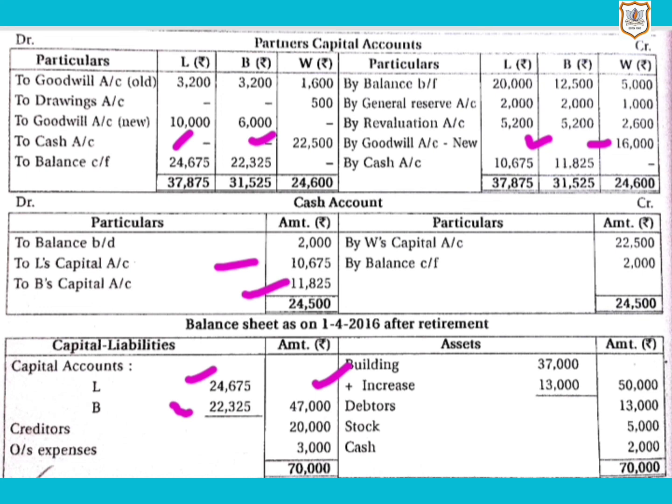And now we will close cash account, and we will find difference on credit side of cash account, that is 2,000, which will be recorded on asset side. Here it is cash 2,000, and here your balance sheet will be tallied by rupees 70,000.